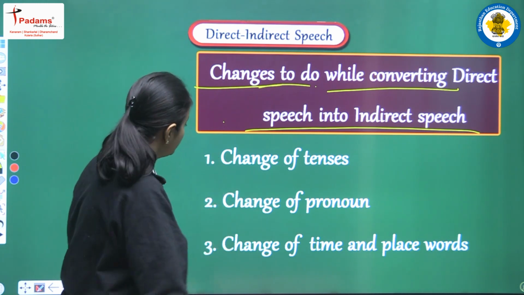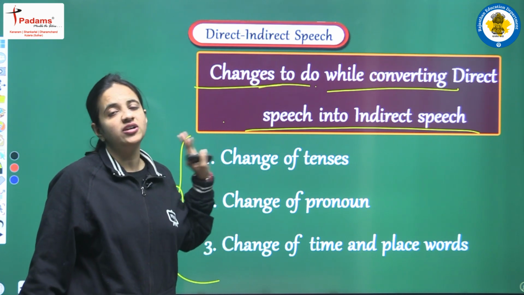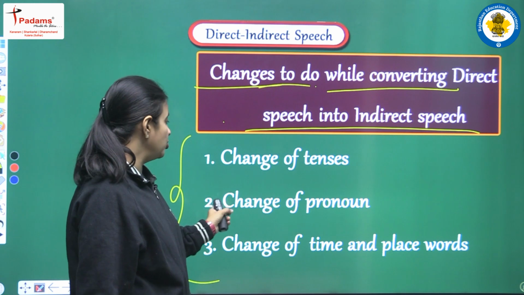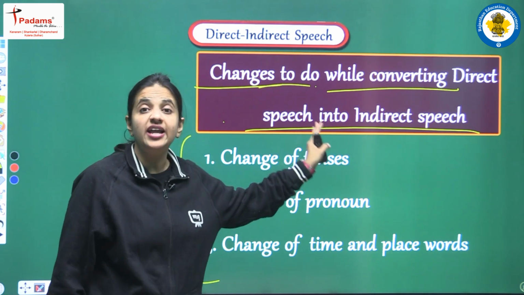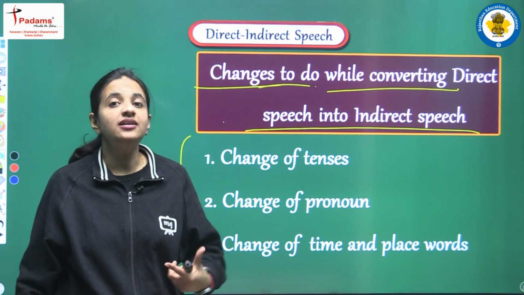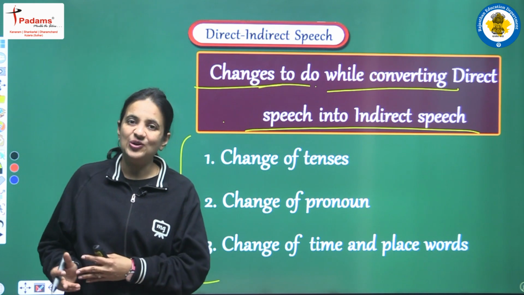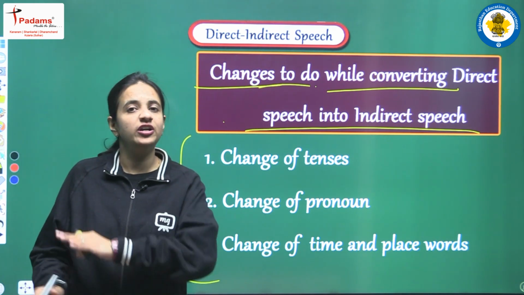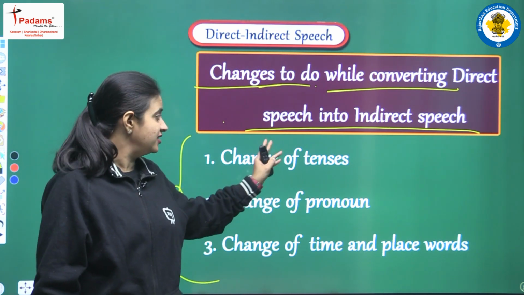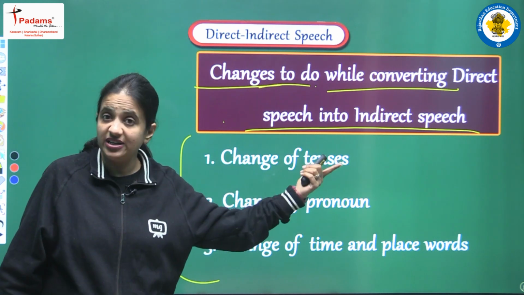So basically three important changes are there. We have to do three changes. What are these three changes? Let's read once. The first change is the change of tenses. We have to do this change in the reported speech, because we cleared in the previous video that in the reporting speech we don't make any change in the tense. So this change of the tenses we do in the reported speech.